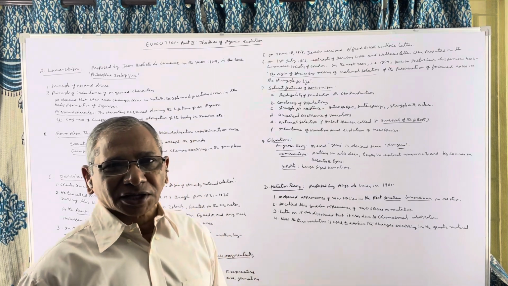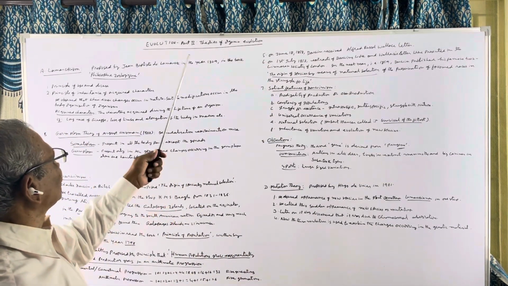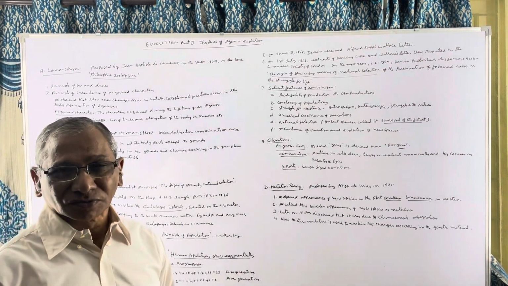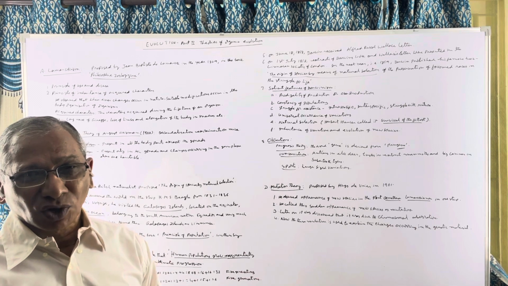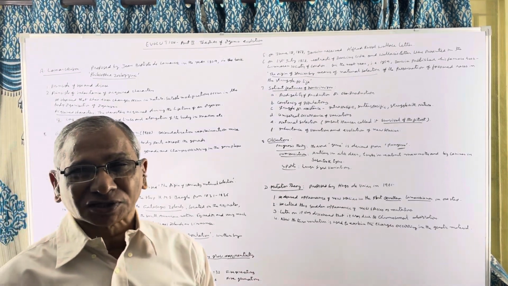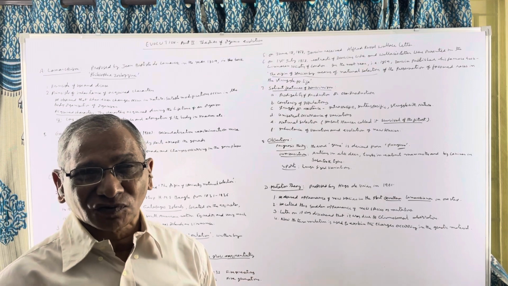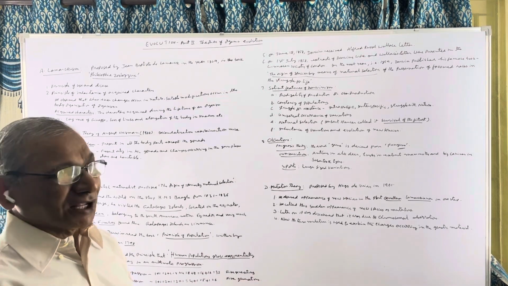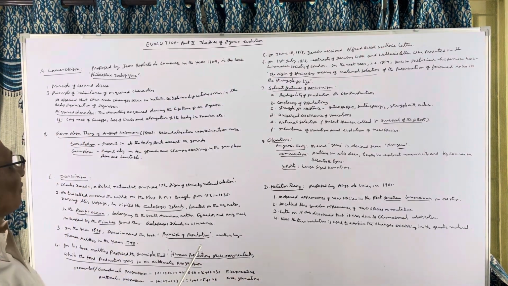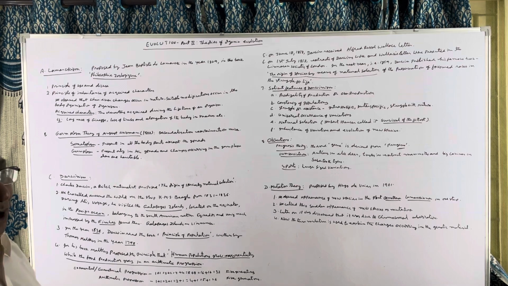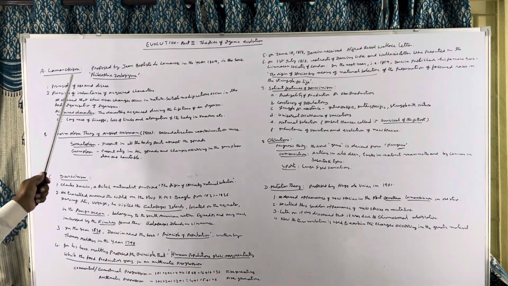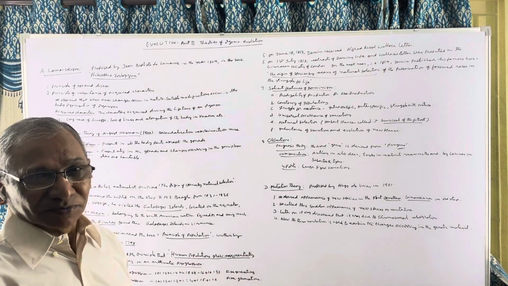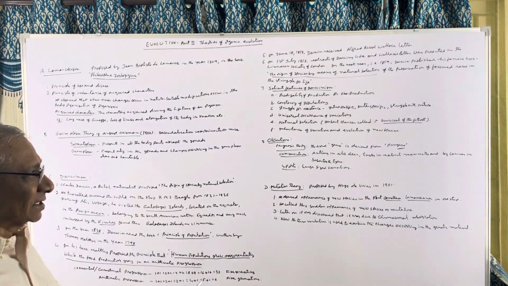Today, I am taking up the topic, part 2 of evolution, the theories of organic evolution. Yesterday, we have seen the origin of life, and in this class, we study the evolution of living organisms. Many theories were proposed explaining the mechanism of organic evolution. Among them, the important theories are Lamarckism, Darwinism, and mutation theory. First, let us take up Lamarckism.